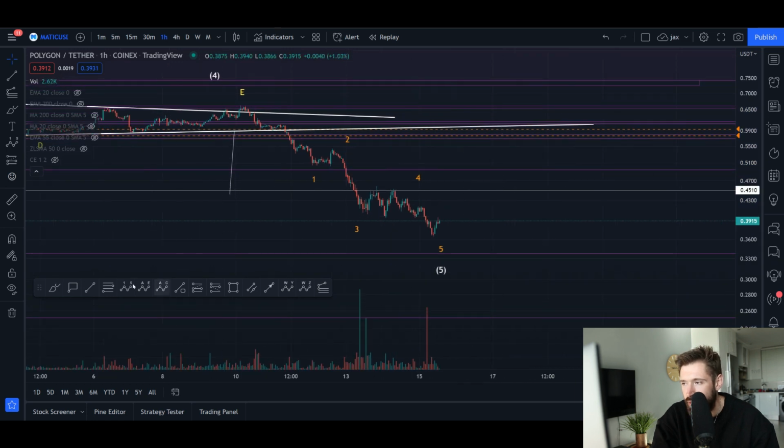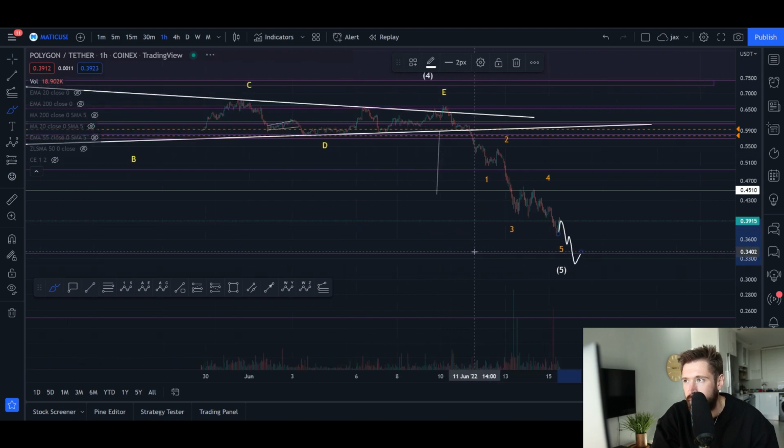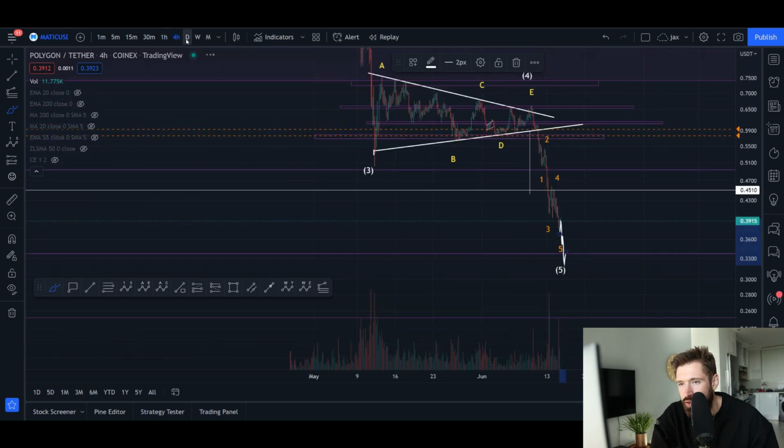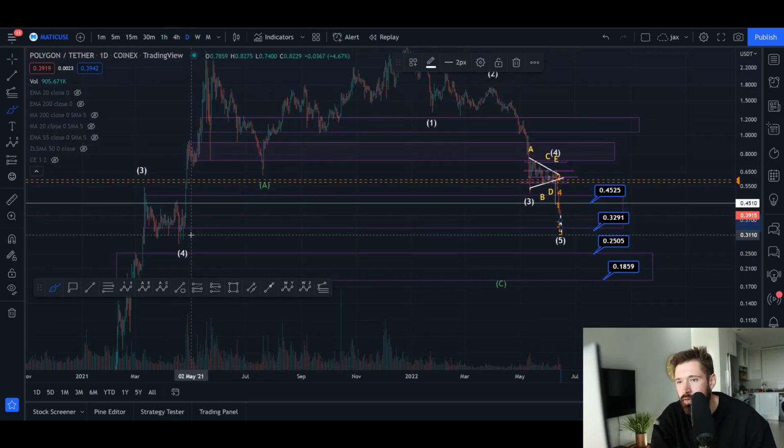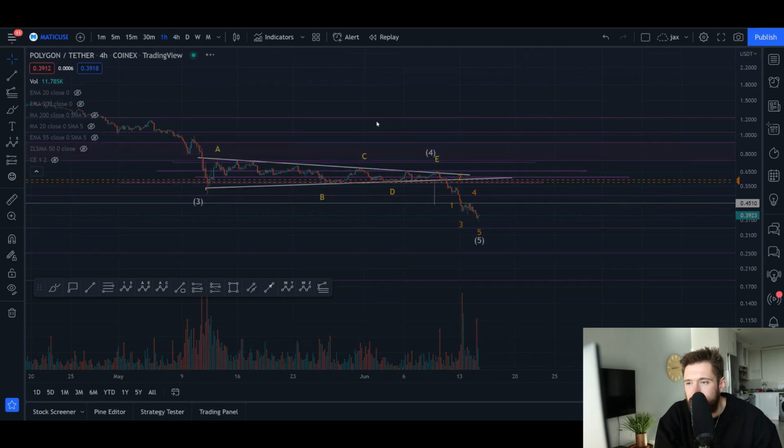But if we see continuation, if we just roll over and continue to sell off, do watch that 28 to 32 cent price target in my opinion, as it does line up with those wave 4 lows, which is usually where you come down to with the ABC correction: you come down to the support of the wave 4. Which is currently coming in between about 30 to about 32 cents. So we'll have to wait and see what happens here.